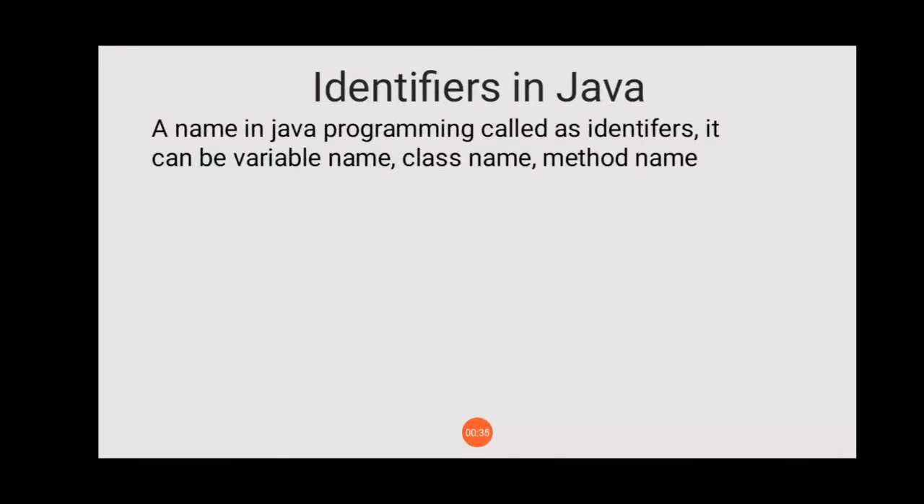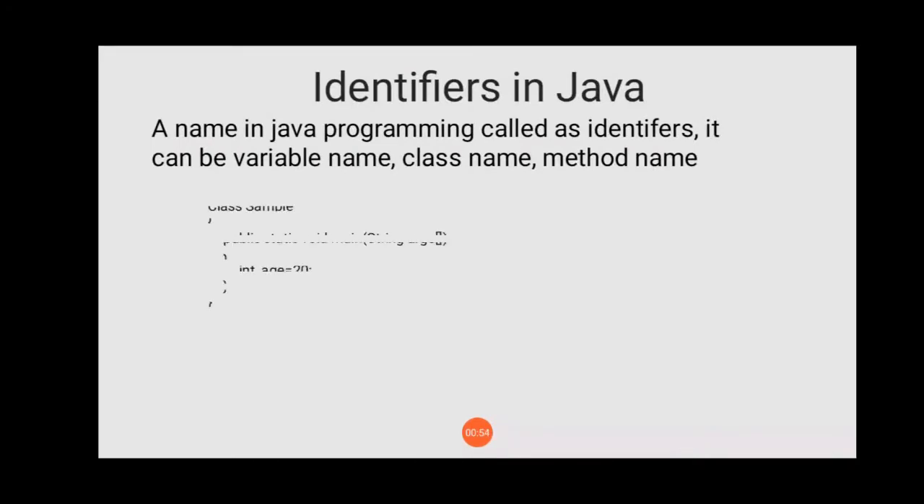With the identifiers in Java. Basically, the names in Java programming are called identifiers. It can be a variable name, class name, or method name. Method means, in C and C++ programming we call it a function, but in Java it is called a method. So a function in C++ is called a method in Java.